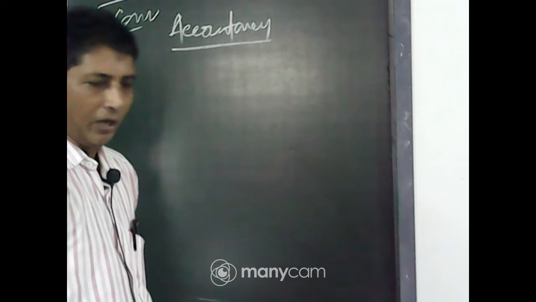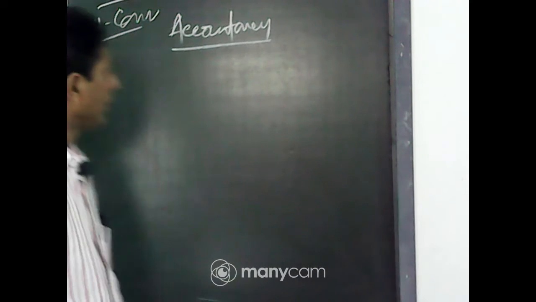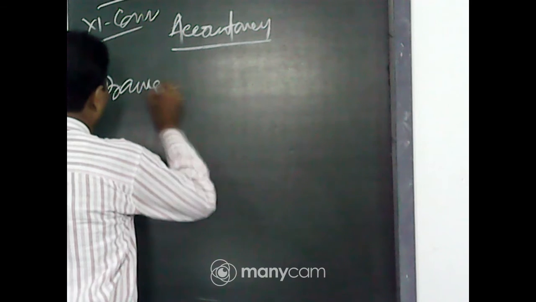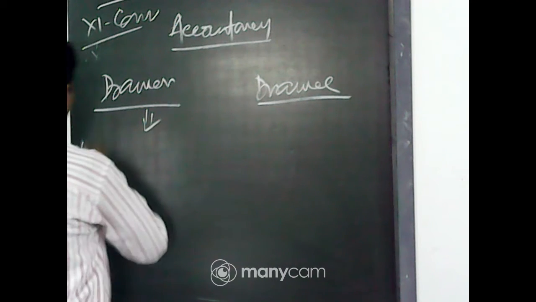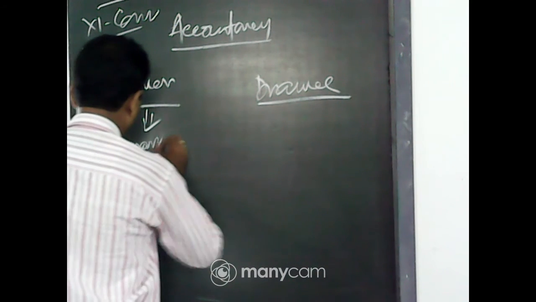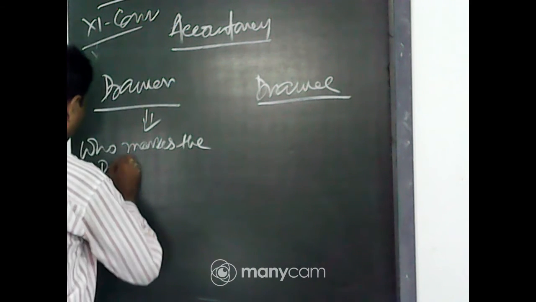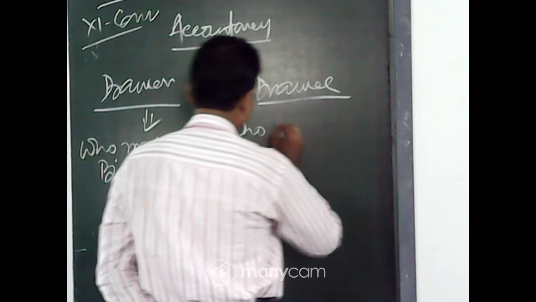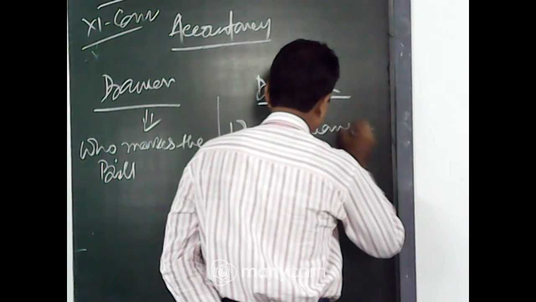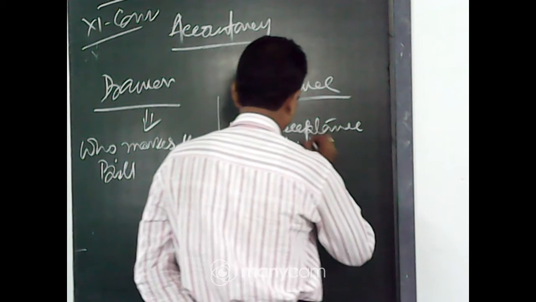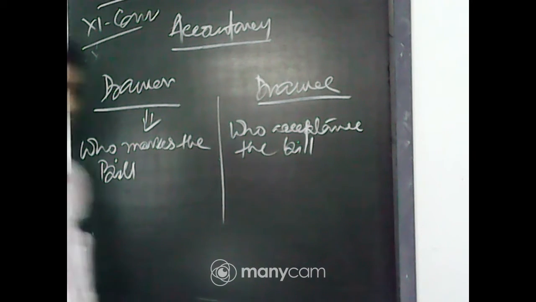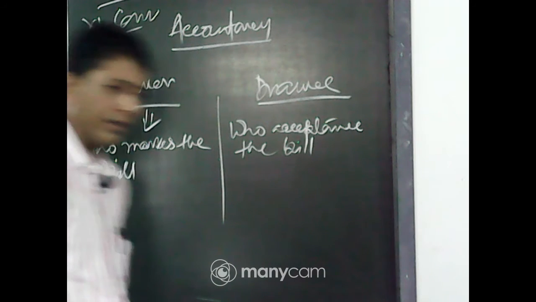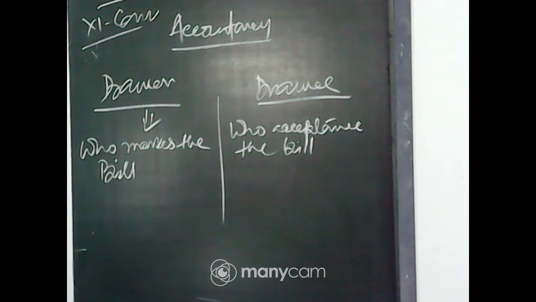Now, what is the drawer and drawee? Drawer is who makes the bill, and drawee is who accepts the bill. Okay, clear? This is very important in the case of bill of exchange. At first you identify drawer and drawee. Drawer means who makes the bill, a drawee who accepts the bill.